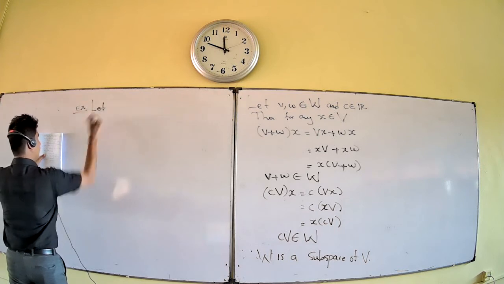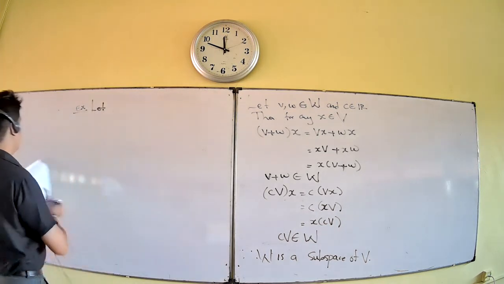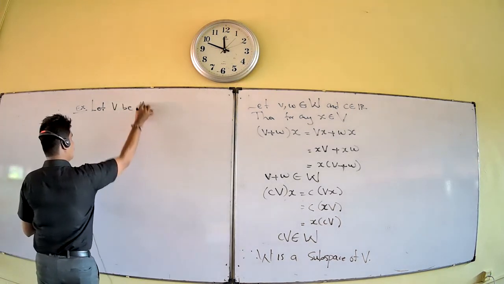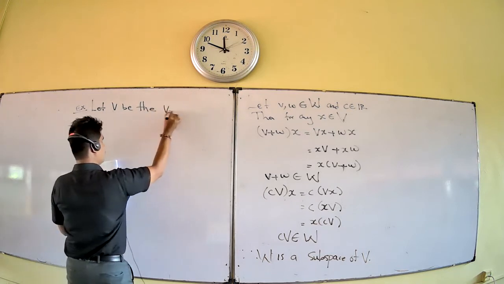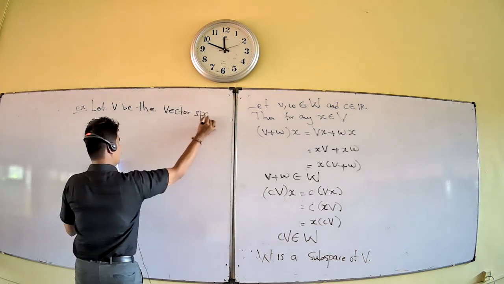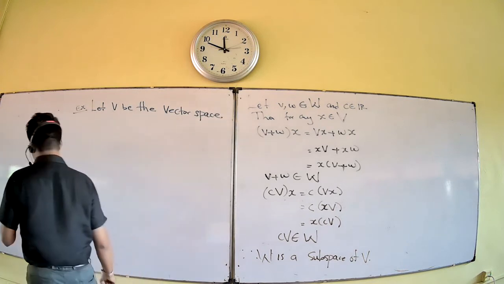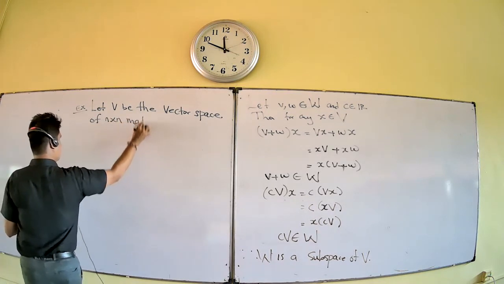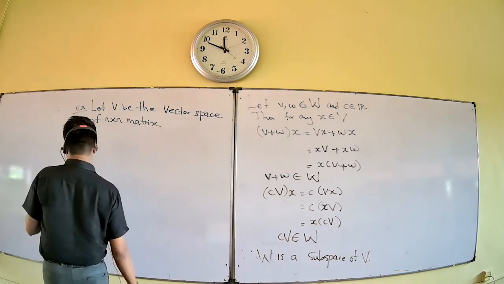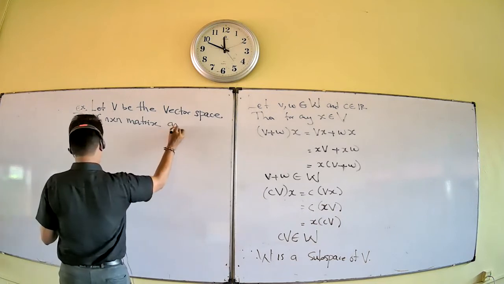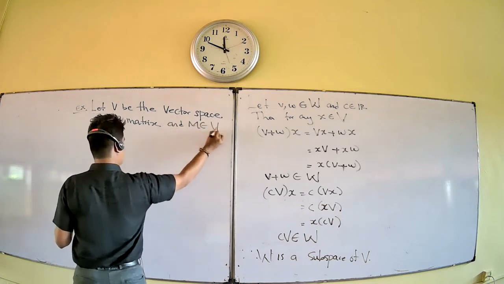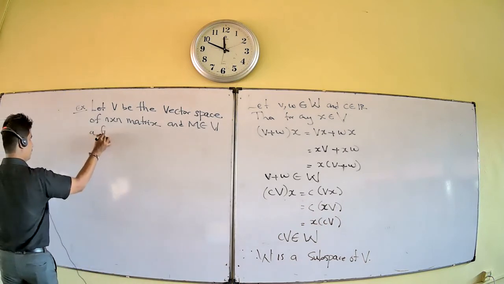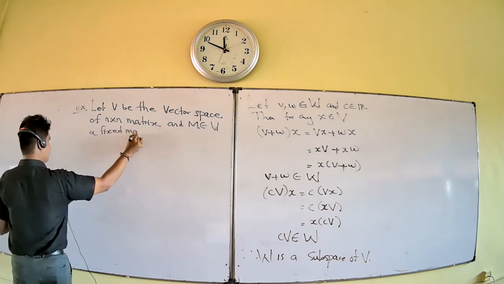Let V be the vector space of n cross n matrices, and M belongs to V. This is a fixed matrix.